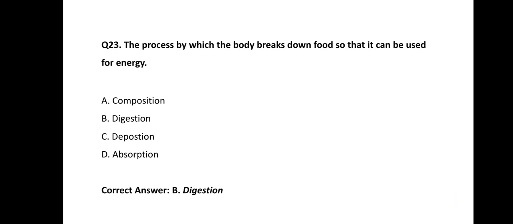Next one, question number 23. The process by which the body breaks down food so that it can be used for energy, utilized as energy. Options are option A, composition, option B, digestion, option C, deposition, and option D, absorption. Very simple question. So the correct answer of this question is digestion.